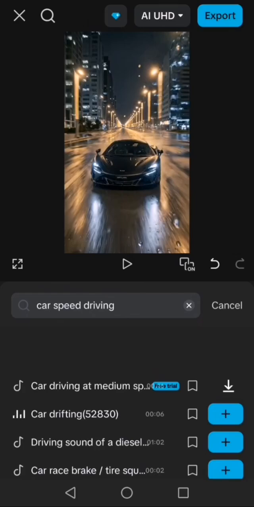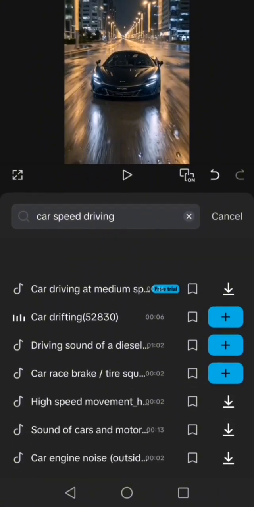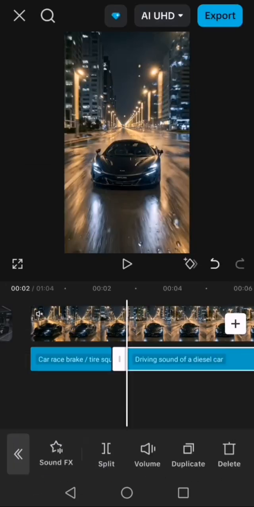So let me play this one. It's the same thing as the other one. Let me play this one. So I kind of like that one, so I'll just click on the plus button to add it.